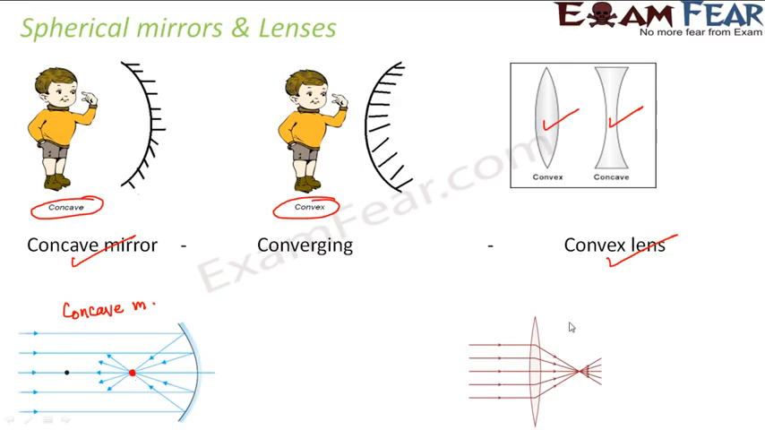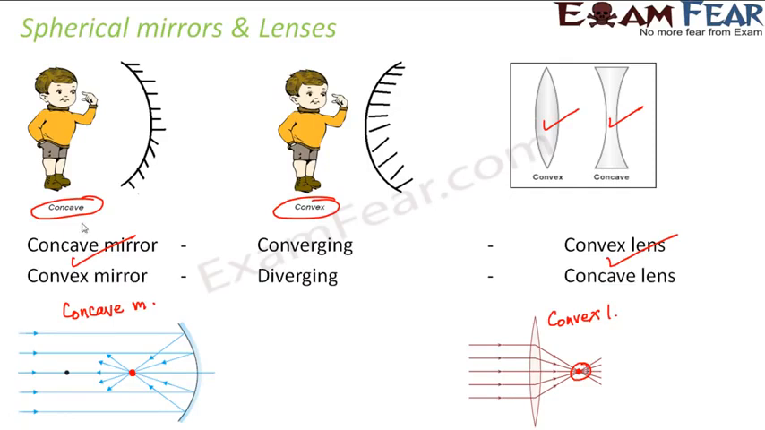In a similar way, when you look at a convex lens, this is how it looks. In this case, when a parallel beam of light falls on the convex lens, after refraction they all tend to meet at a point. So again, all the refracted rays are converging at a point, and therefore the convex lens is again a converging lens. Now, let's talk about the diverging ones. That is obviously the convex mirror and concave lens.